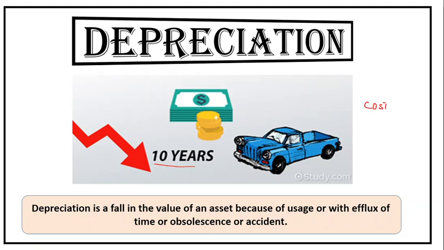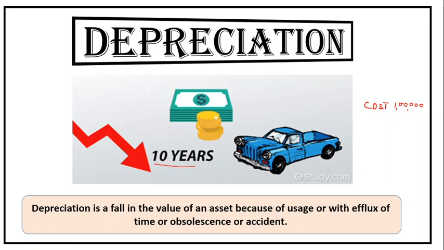Suppose the cost of a car is rupees 1 lakh. We cannot show it as 1 lakh for 10 long years. The reason is that the car has been used; because of its use, because of the effects, because of an accident, because of the change in time, because it may become obsolete, because of all these reasons there is a reduction in the value of an asset, and that is termed as depreciation.